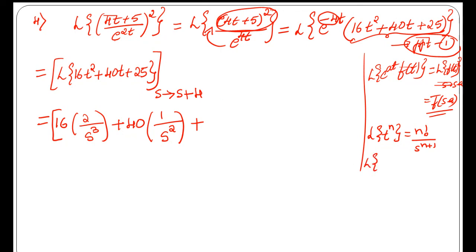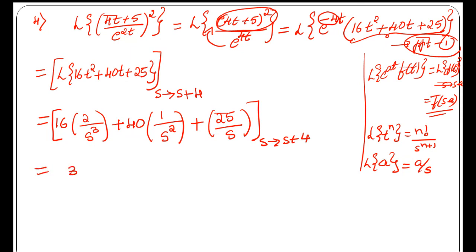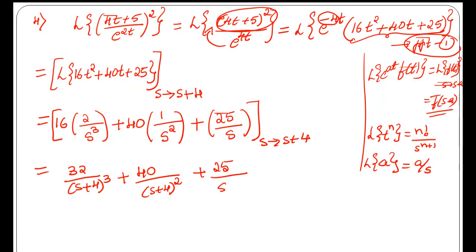So we know that the Laplace transform of any constant is the constant divided by s. So here the constant is 25, so it is 25 divided by s. Then replace s by s plus 4. So you will get 16 into 2, that is 32, by s replaced by s plus 4 to the power 3, plus 40 into 1, that is 40, divided by s plus 4 the whole square, plus 25 divided by s replaced by s plus 4. So this is our final answer for question number 4.